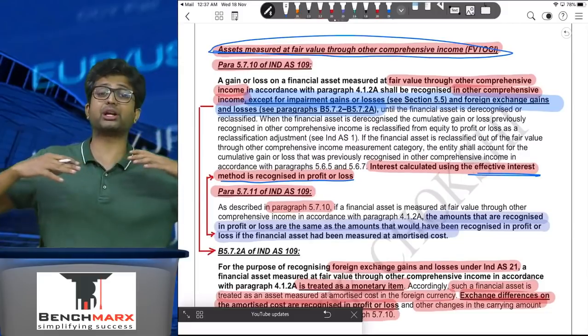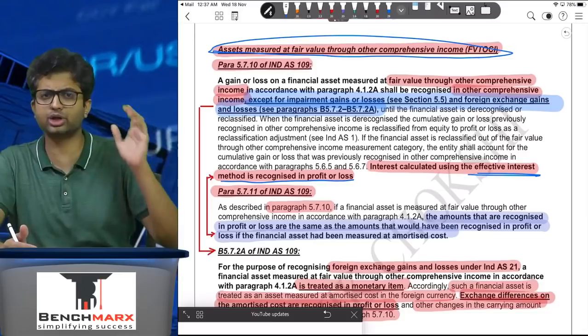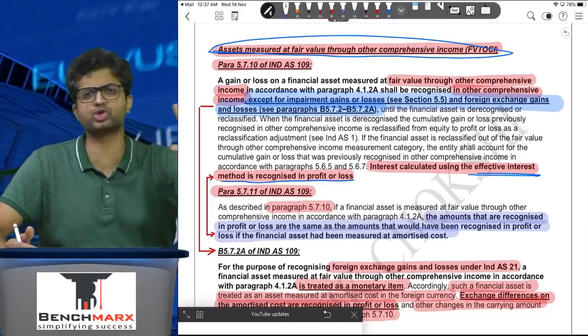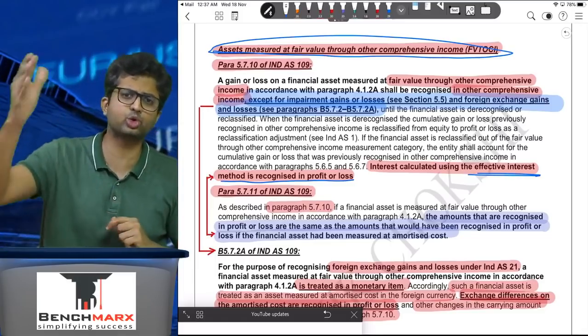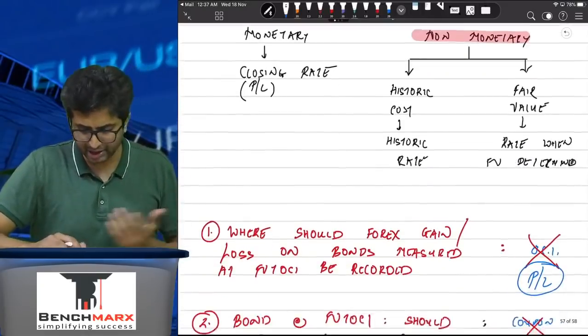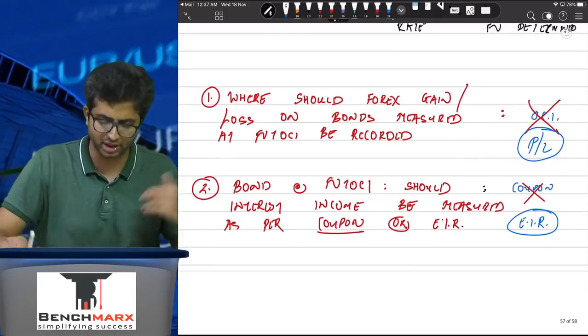Para 5.7.11 further elaborates and clarifies that you have to account for the interest that goes in the P&L using the effective interest method only, like you do for amortized cost. And I hope that even if I now don't go ahead and solve the sum, you would have done the problem.